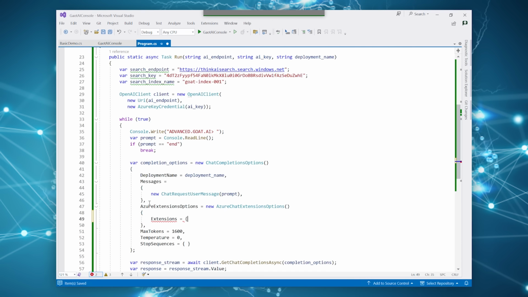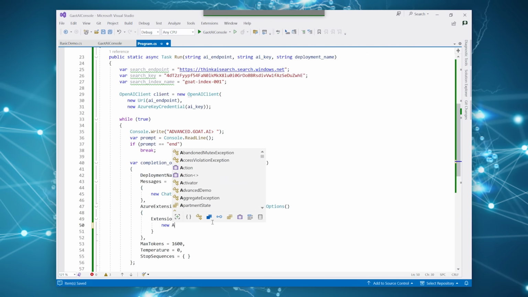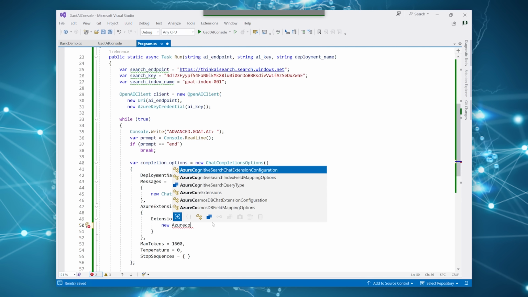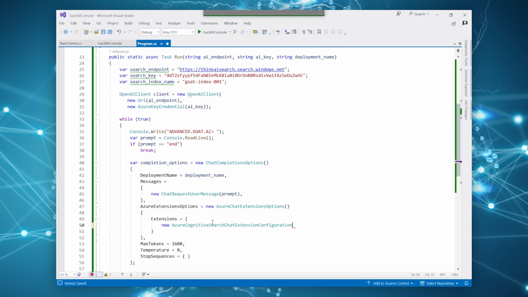And then within the extensions themselves, we are going to be using a Cognitive Search chat extension, the configuration for it. And then in here is where we're actually going to specify the index name, the key, and the search endpoint that we're going to be working off of.